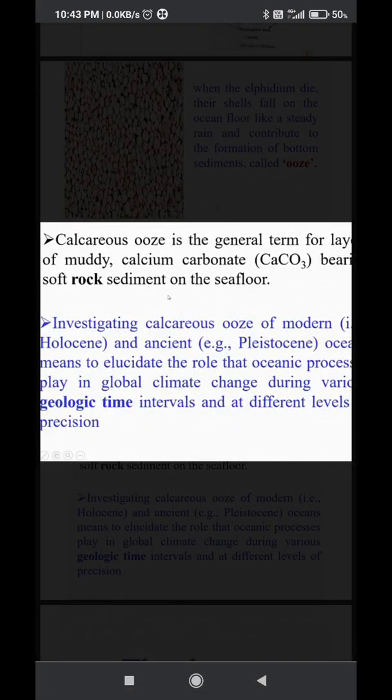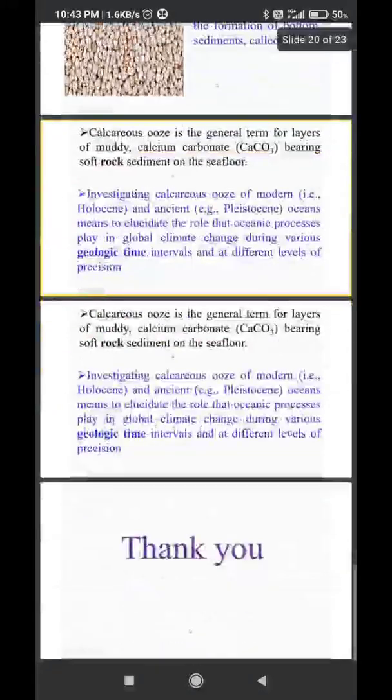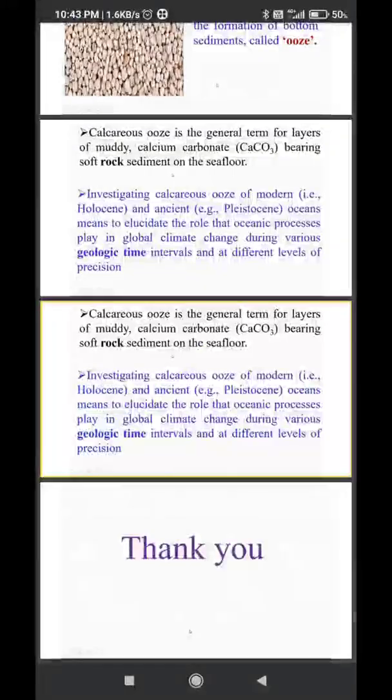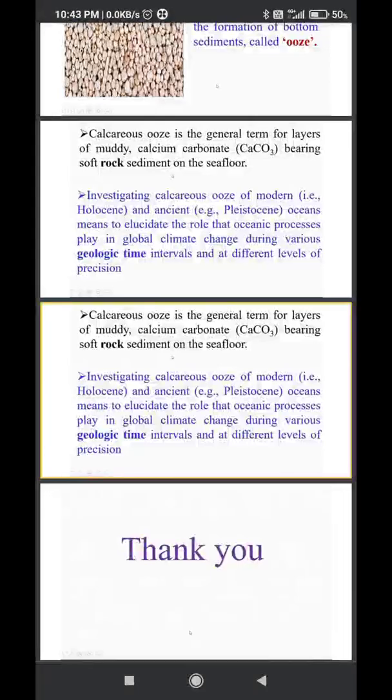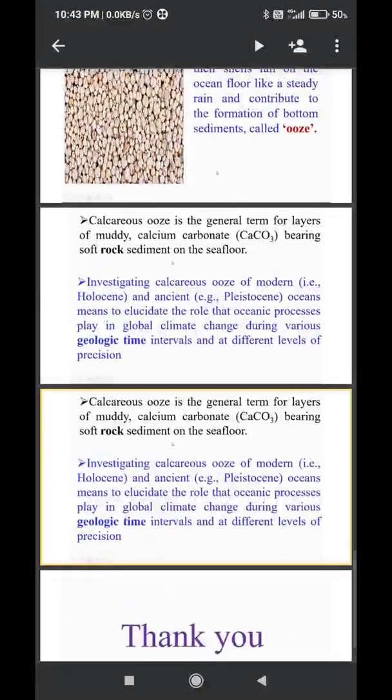I think scientists believe these stones were collected from the sea floor. Next, calcareous ooze is a general form of layers of muddy, calcium carbonate-bearing rock or sediment of the sea floor. So this is about shells of the foraminiferan.